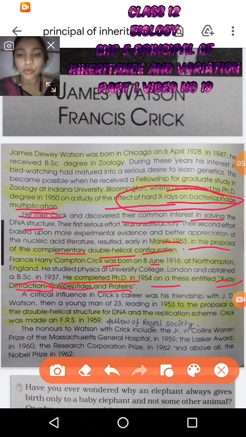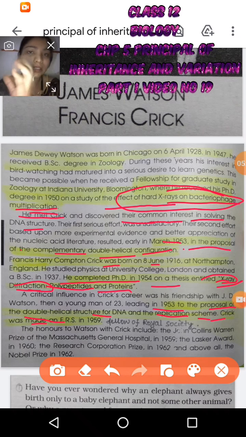These are the two studies done by the respective scientists, James Watson and Crick. Okay. So in 1953, for the proposal of the double helical structure for DNA and the replication scheme, Crick was made an FRS.